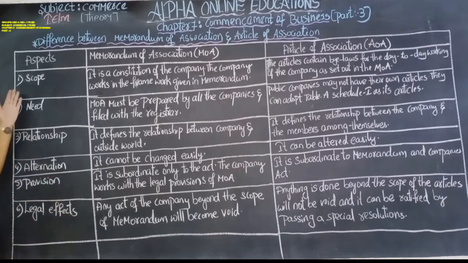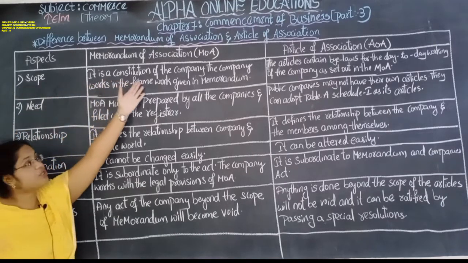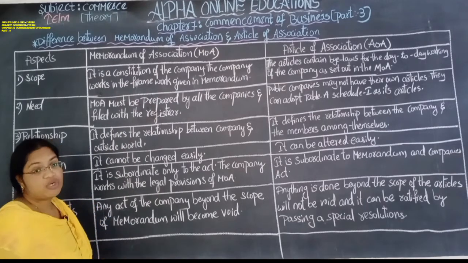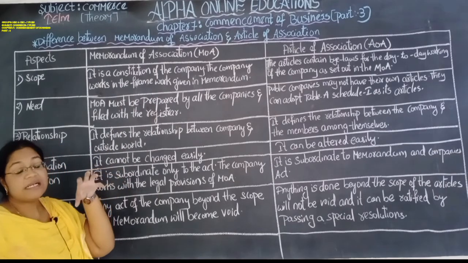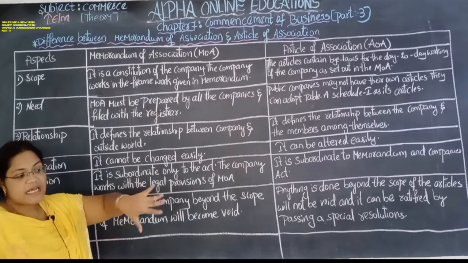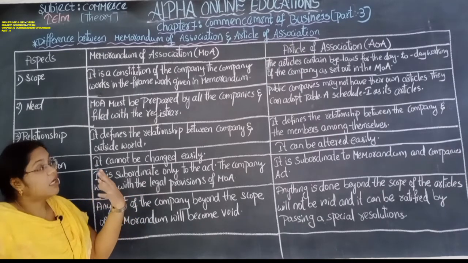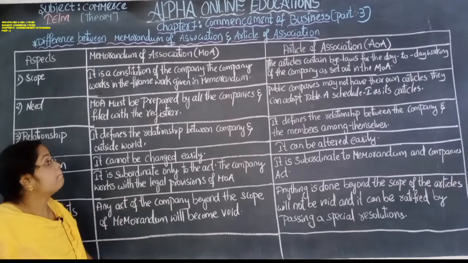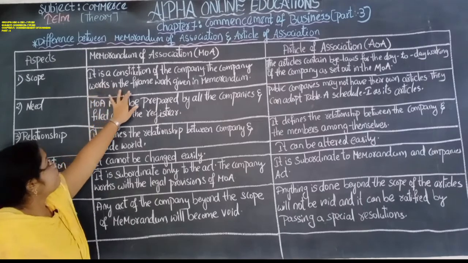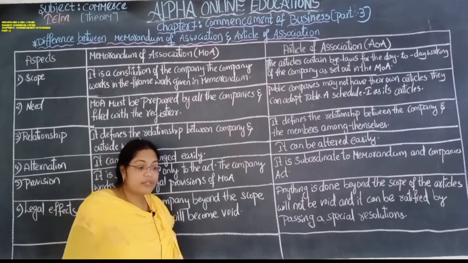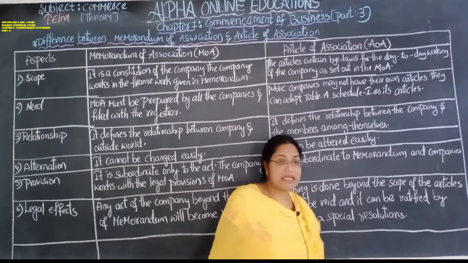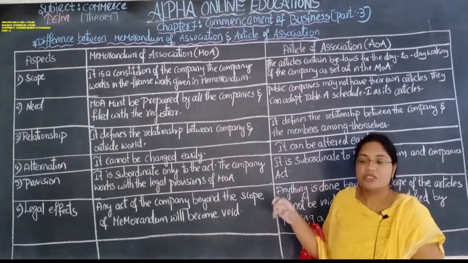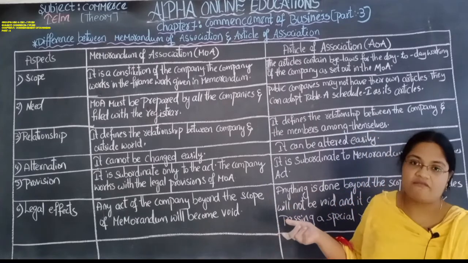Let us see first the scope. Memorandum of association is a constitution of the company. Within its framework only, the company has to perform its work. So the company can carry out its work within the framework mentioned in the memorandum. It can't go beyond the memorandum of association.